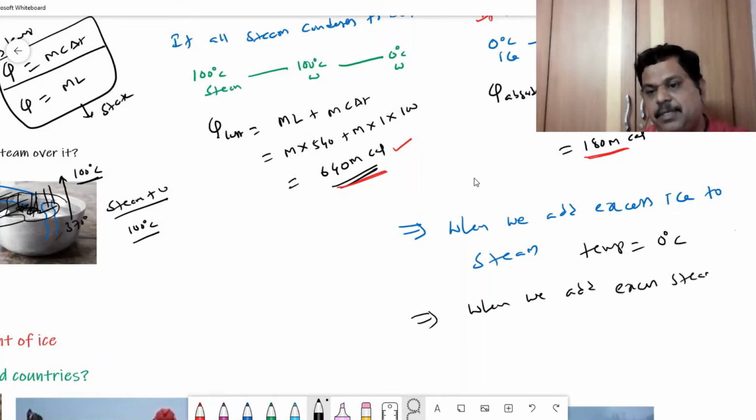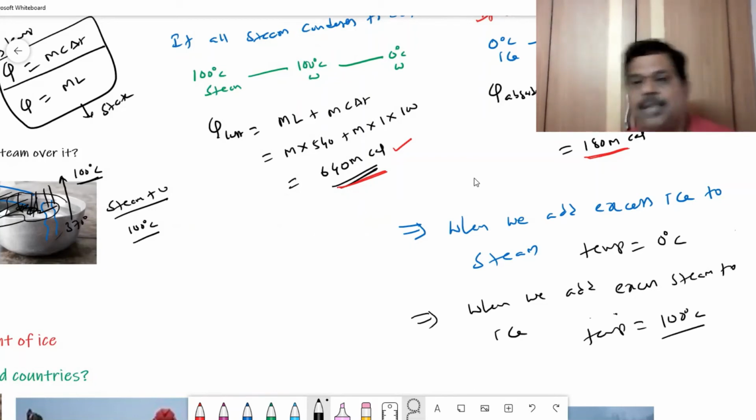In the same way, when we add excess steam to ice, if you solve the problem, you get more than 100 degrees centigrade. The temperature will be more than this. Again, this is not possible. So when the excess amount of steam is added to ice, take the resultant temperature as 100 degrees centigrade.